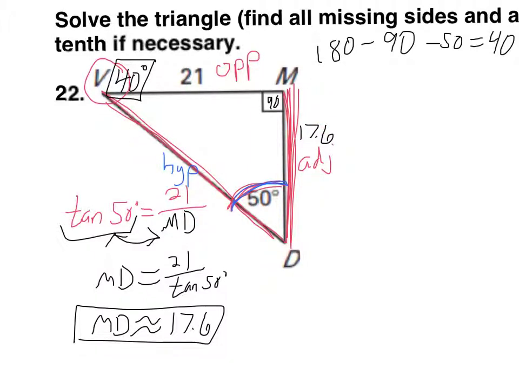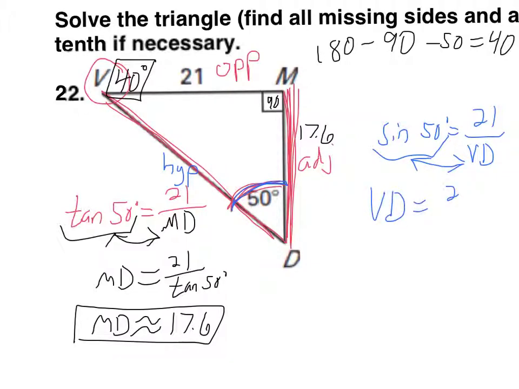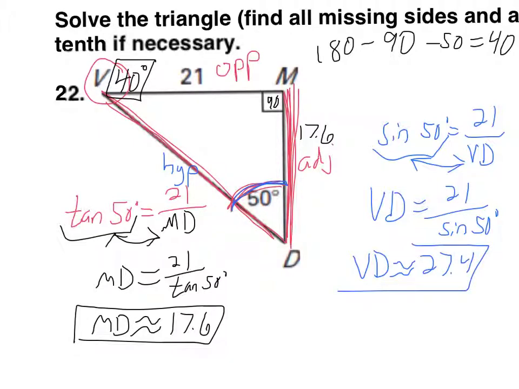Which function is hypotenuse and opposite? Sine. So sine 50 equals opposite over hypotenuse. 21 over, I'll call it VD for hypotenuse. And again, if your variable's on the bottom, you can just make this little switch. VD equals 21 over sine 50. And if you divide that, 21 divided by sine 50, you get 27.4. So VD is approximately 27.4.